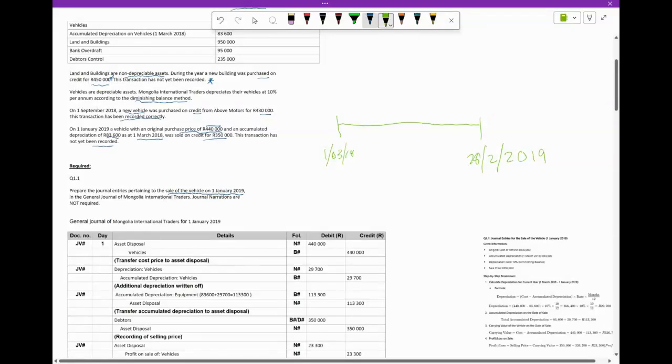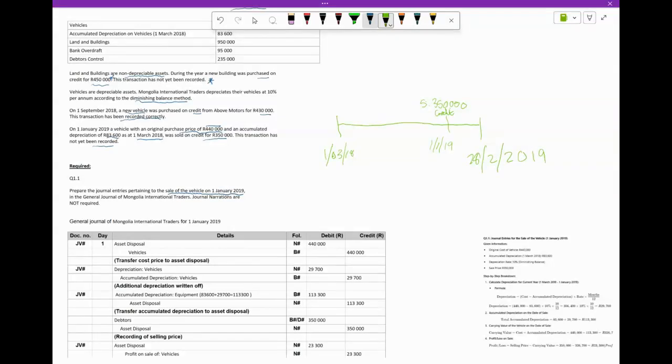Okay. On 1 January, which is just here, 2019, so that's 1 January 19, we sold a vehicle. And we sold it for 350,000 on credit. Okay. Then what also happened? We know we bought a vehicle. Or maybe let me finish with this vehicle that we sold. What else do we know?